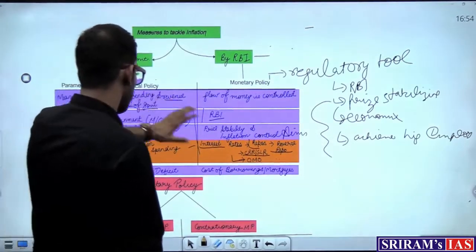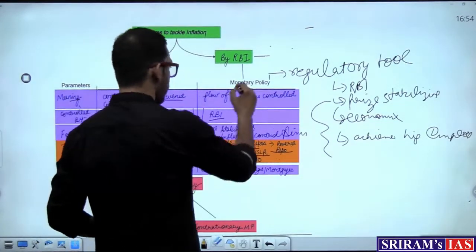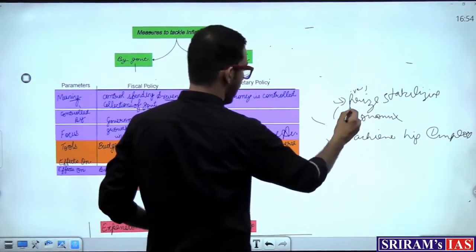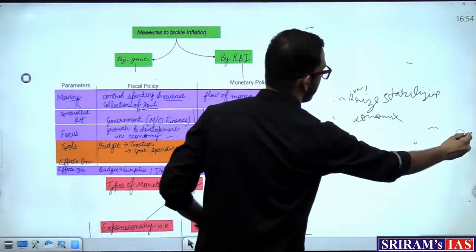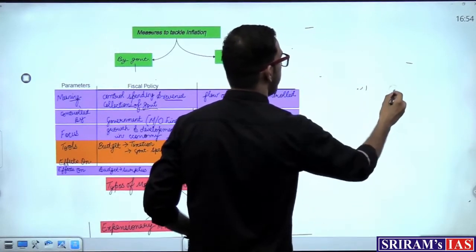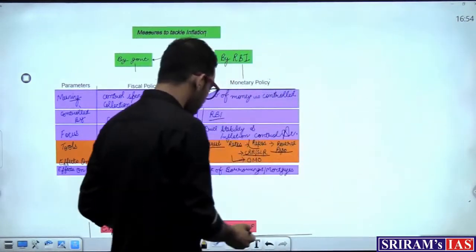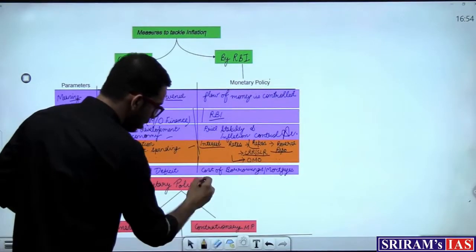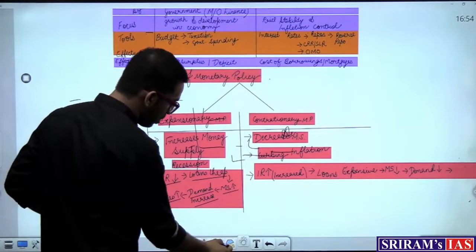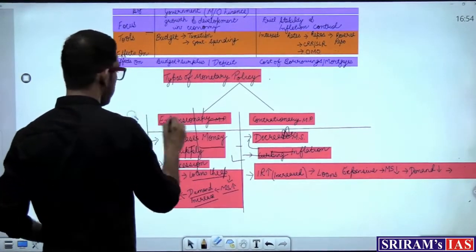Now we have covered all these things. I'll get into the details, but as of now we focus mainly on what contractionary monetary policy is and what expansionary monetary policy is. So you'll get a better understanding of what monetary policy actually talks about and why I spoke to you about inflation. Once you understand that, we can move on to our tools, because tools are very easy to understand. Those are very basic tools and it won't take much time to explain them, but the concept of monetary policy was important, so I started with inflation. So let's see monetary policy.